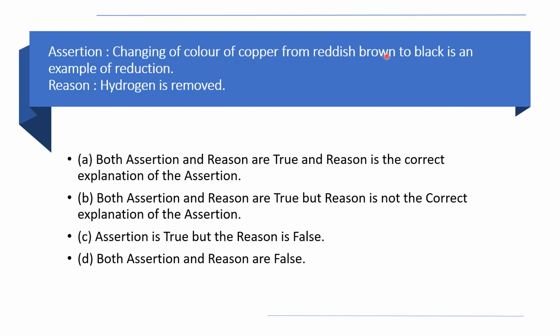One more thing: changing of color of copper from reddish brown to black. The color of copper is reddish brown, and when will it change to black? You know the equation: Cu plus O2 gives CuO, right? So here addition of oxygen happens, that means oxidation. So the first statement and the second statement are wrong, that is, both assertion and reason are false. So option D, both assertion and reason are false, is the right answer.